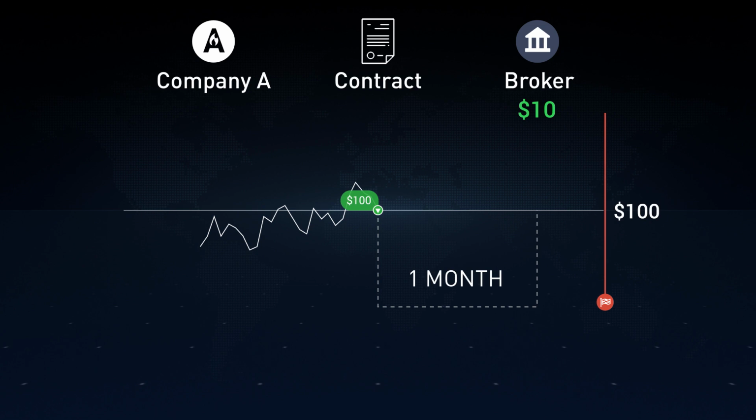Now, let's study two scenarios. One month later, the price of oil rises to $200 per barrel. As Company A has the option contract for purchasing oil at $100, it can use its option contract, exercise the option, and buy oil at the agreed price of $100, thus saving $100 per each acquired barrel. But what if the oil price drops to $50? In this case, there is no point in buying oil at the agreed price of $100, as the commodity is available at $50 on the market. In this case, the company does not exercise the option and pays only the option premium to the broker.